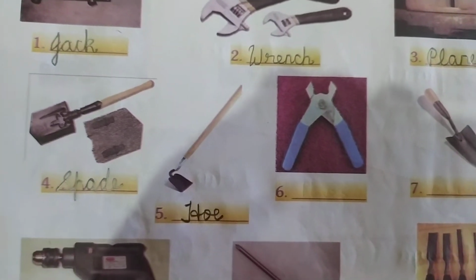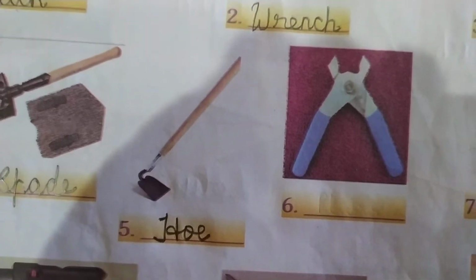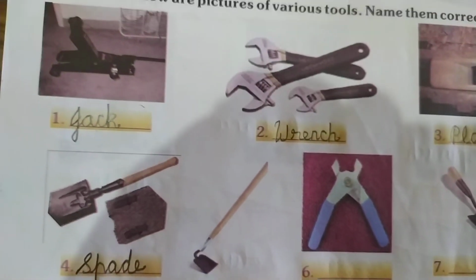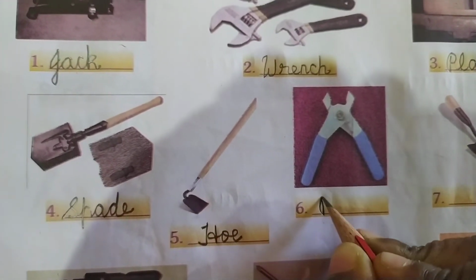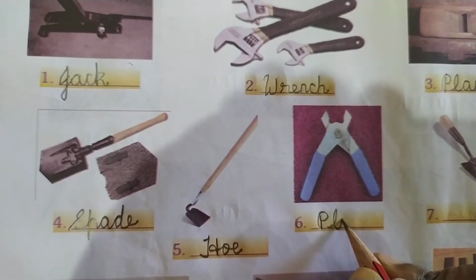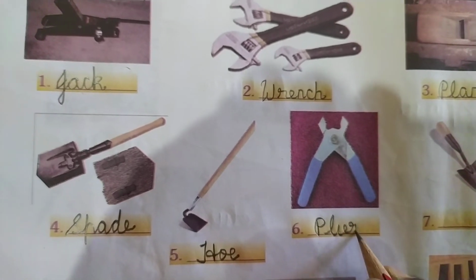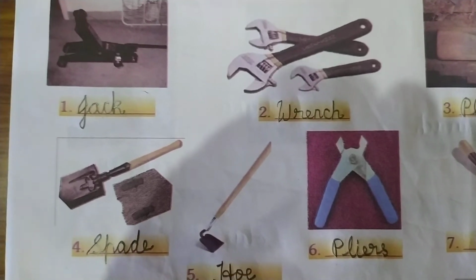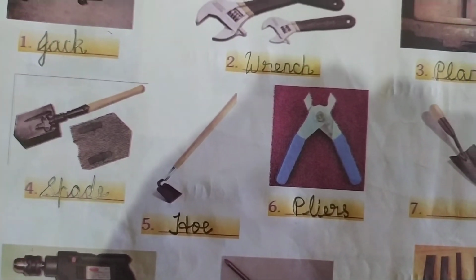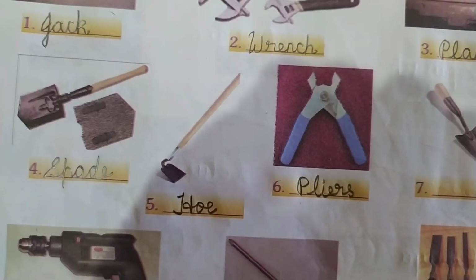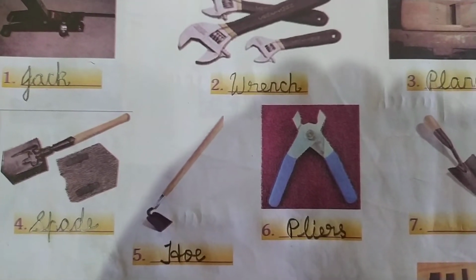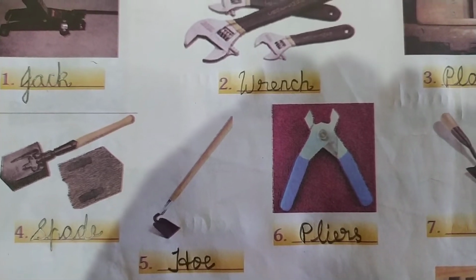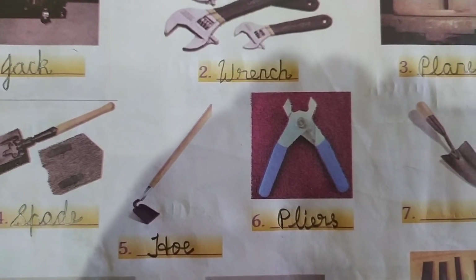Okay, so next we'll move on to the sixth one. What is this? We call this pliers. So write down P-L-I-E-R-S. So these are pliers, cutting pliers. So this is a hand tool. It is used to hold objects firmly, also used for bending and compressing a wide range of material.